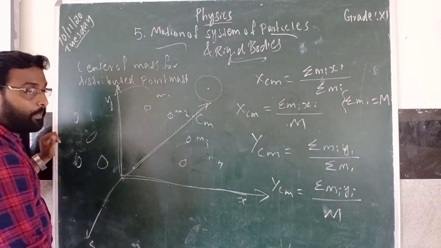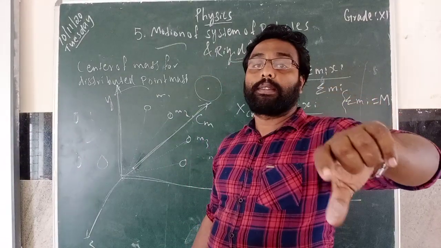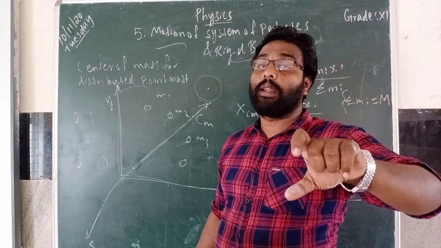Suppose you distributed some point masses in the Z coordinate system.